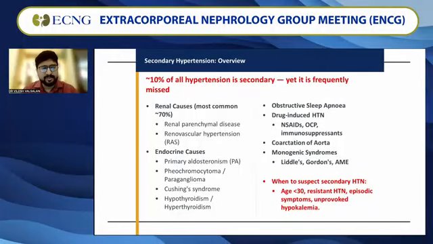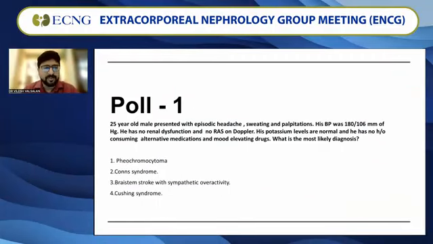Common causes are renal parenchymal disease and RAS, which we dealt with in the last session. Endocrine causes include primary aldosteronism, pheochromocytoma, which we are going to deal with today, and Cushing's. Other than that, we have obstructive sleep apnea, drug-induced causes, coarctation of aorta, and some monogenic syndromes like Liddle's and Gordon's syndromes. With this overview, we'll take up the first poll of the day.